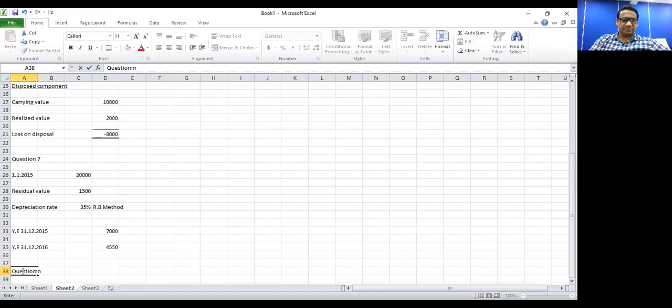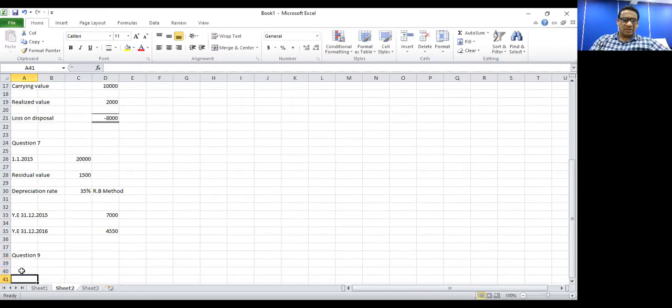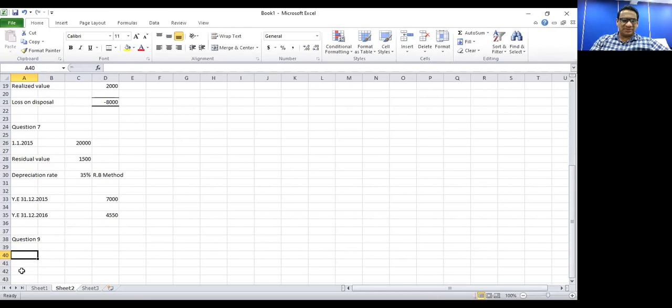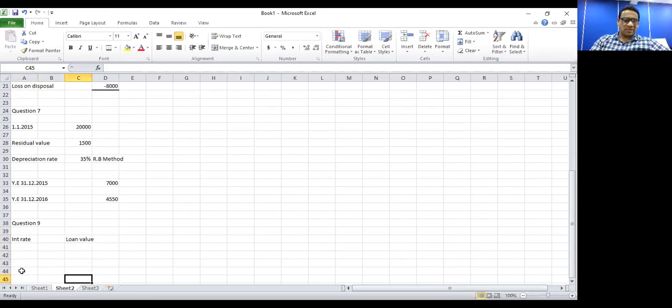Question number 9. Right now they have 2 borrowings. One borrowing is at a 6.5% interest rate, and the loan value is 400,000. The other borrowing is at 8%, and the value is 800,000. So we can calculate the interest cost on both borrowings.